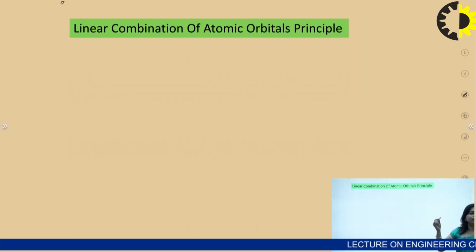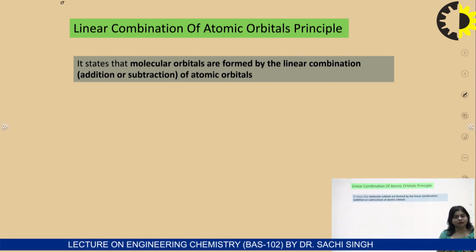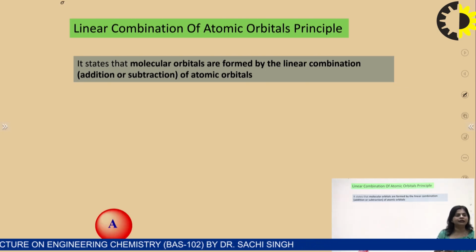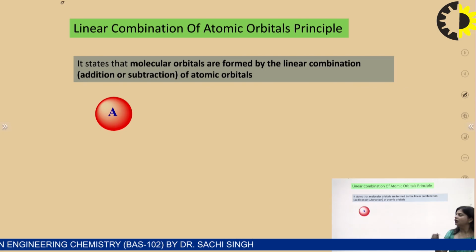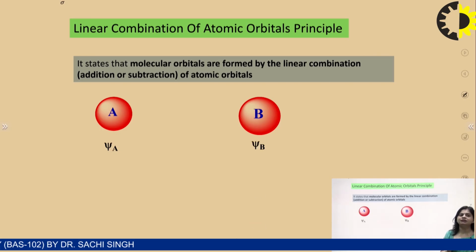Next, in molecular orbital theory, the combination takes place with the help of the linear combination of atomic orbitals. According to the linear combination of atomic orbitals, the combination may be subtractive or additive. Suppose orbital A has wave function psi A, and orbital B has wave function psi B.